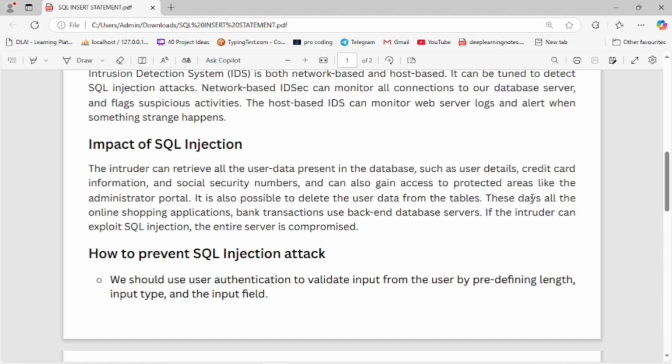These days all online shopping applications and bank transactions use a backend database server. If the intruder can exploit SQL injection, the entire server is compromised.